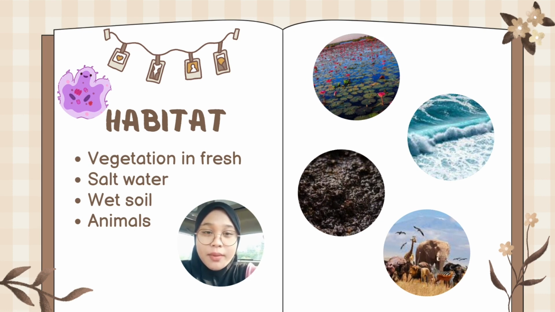Habitat of amoeba. As you can see here, there are 4 example habitats where you can find it. Amoebas can be found in decaying vegetation in both fresh and saltwater environments, as well as in wet soil and within animals. Because they are easy to collect and maintain, amoebas are frequently studied as examples of protozoa to illustrate